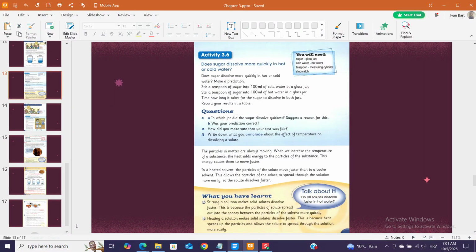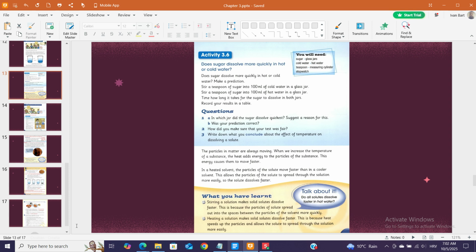Questions. 1. In which jar did the sugar dissolve quickest? Suggest a reason for this. Was your prediction correct? 2. How did you make sure that your test was fair? 3. Write down what you conclude about the effect of temperature on dissolving a solute.